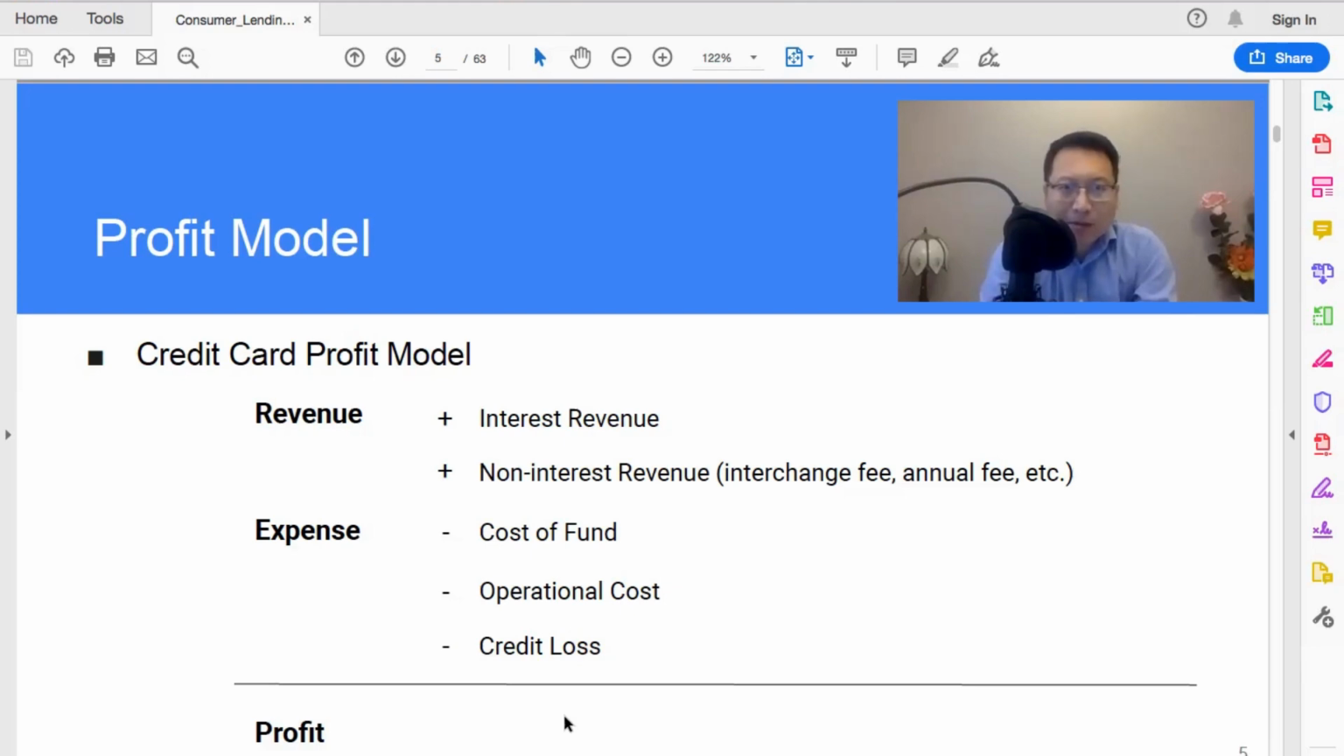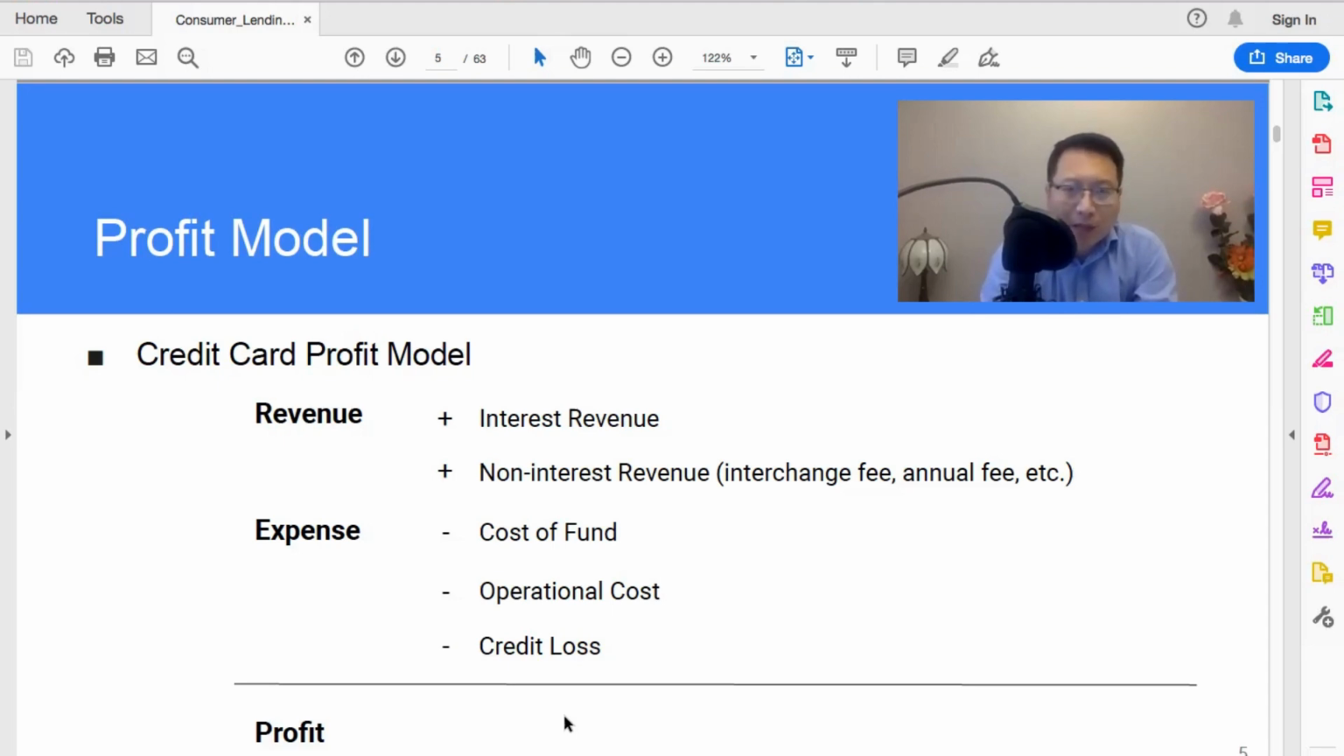For expense, the first item is the cost of fund. Depending on the source of the fund, for full service banks, they have the checking savings account. As you know, the checking account in the US and Canada, they pay very little, right? So that cost of fund is very low.